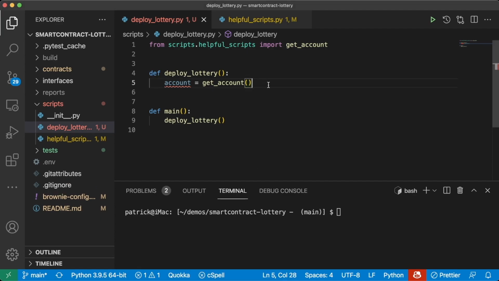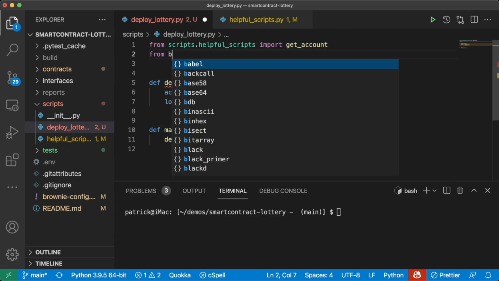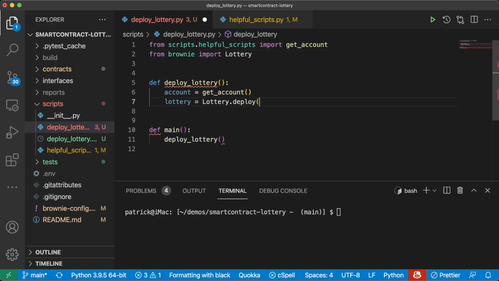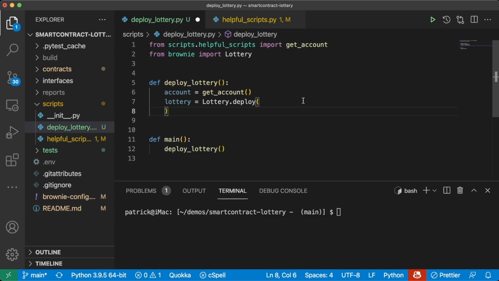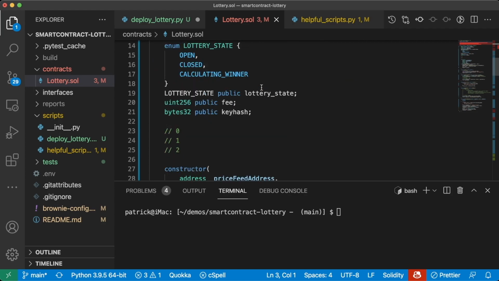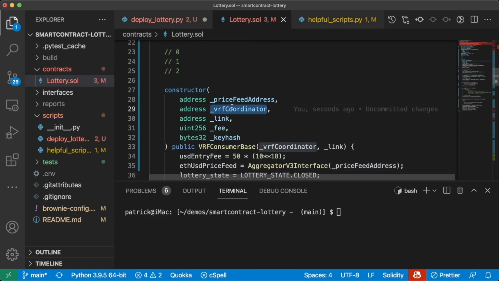So now that we have account, we can actually deploy our lottery. We'll say lottery equals Lottery.deploy. And this is where we're going to import from Brownie our contract Lottery. And we're going to have to add in all of these different variables. If we go back over to our lottery contract, we need to give it a price feed address, a VRF coordinator, a Chainlink token, a fee, and a key hash.